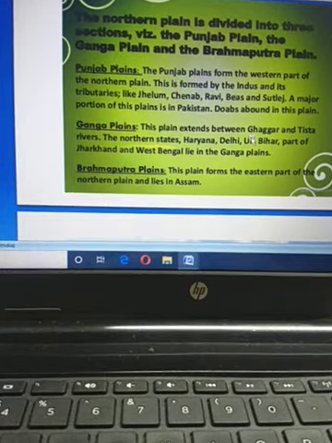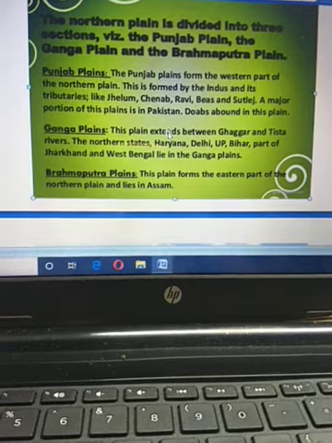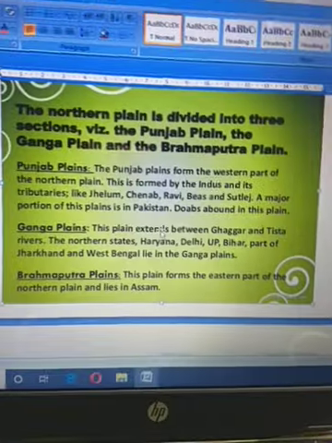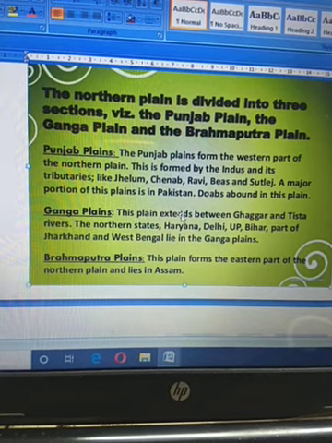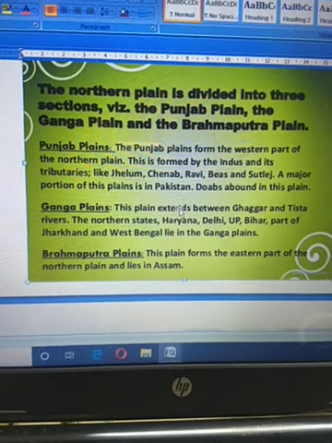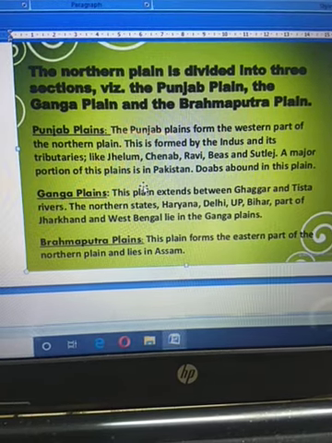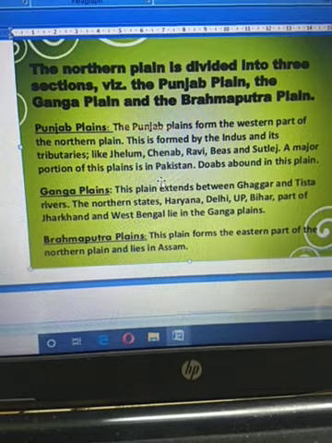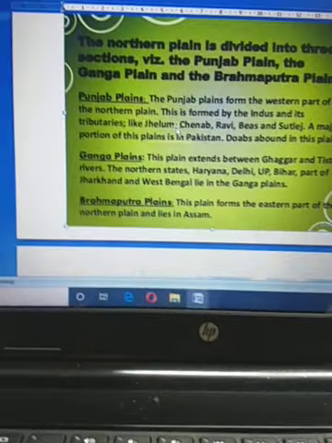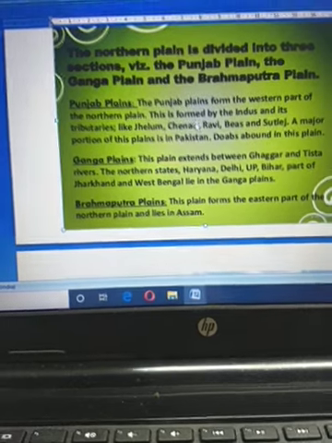Fine. Next, you have to learn about the divisions of the northern plain. The northern plain is divided into three sections: the Punjab plain, the Ganga plain and the Brahmaputra plain. By these names you can easily understand that all plains are named after rivers, because the Punjab plain is formed by the deposition of the river Indus and its tributaries.